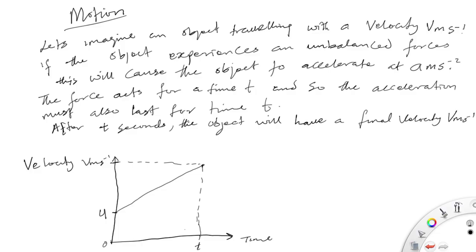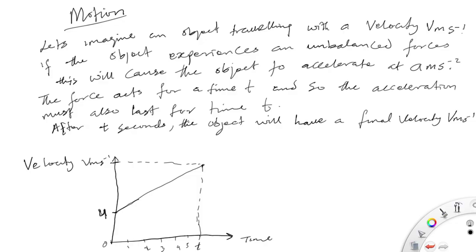Let's have a look at this velocity time graph. Let's imagine that the object starts moving here. This is its initial velocity on this graph, u. It starts moving, and as the time increases, say 1 minute, 2 minutes, 3 minutes, 4 minutes, 5 minutes, the velocity also increases.